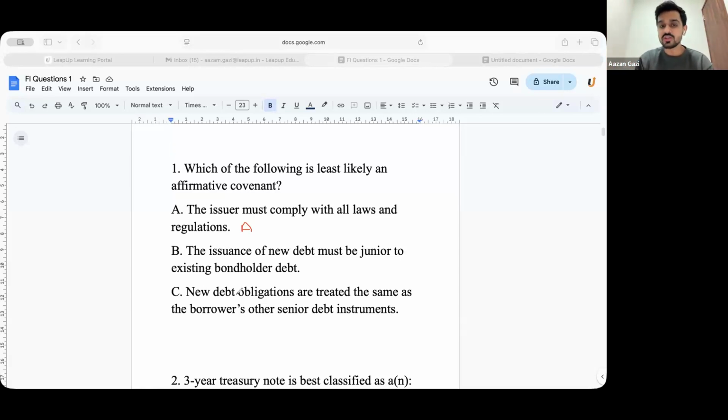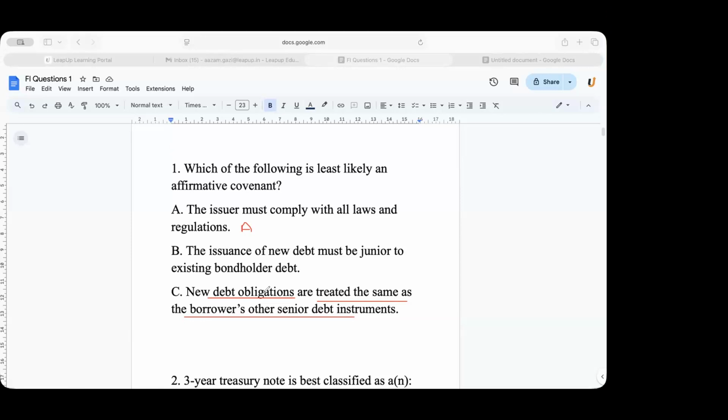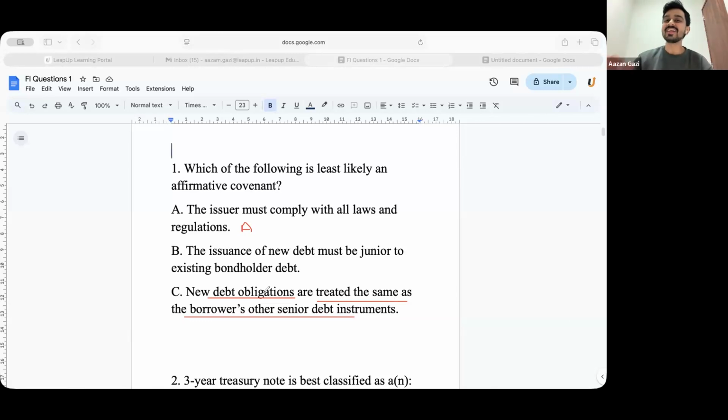Let me look at the third option also: new debt obligations are treated the same. Which covenant is this one? The pari passu. Too good, guys. I think your preparation is going very well. So the correct answer will be B.